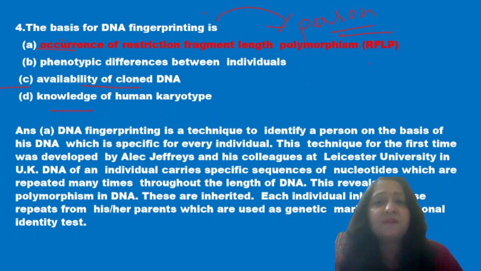These DNA fingerprints are specific for a specific person. This technique was used to find the criminals and also to solve paternity issues. And this technique is based on restriction fragment length polymorphism. So first answer is the correct option, that is occurrence of restriction fragment length polymorphism.